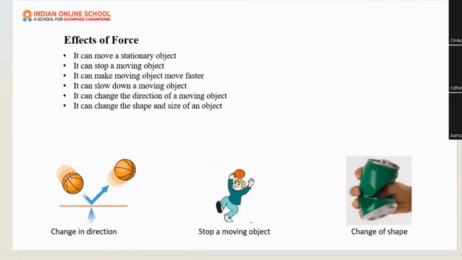Now, what are the effects of force? How can force change everything? First, it can move a stationary object. A stationary object means an object which is not moving. For example, you have a pen on the table. We take that pen and keep it somewhere else. For that, we are applying some force. So to move a stationary object from one place to another, we need to apply force.